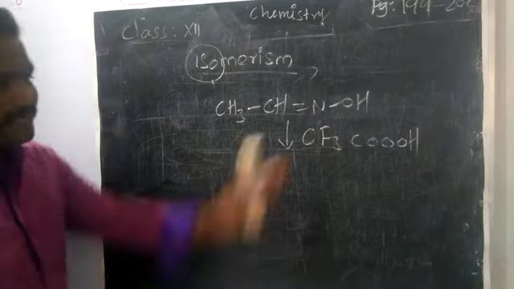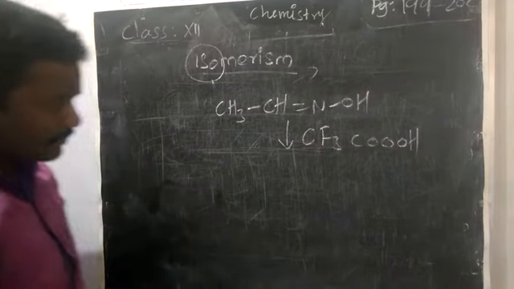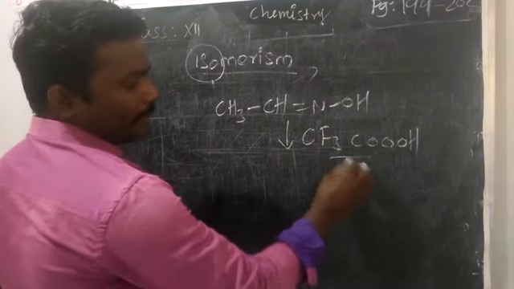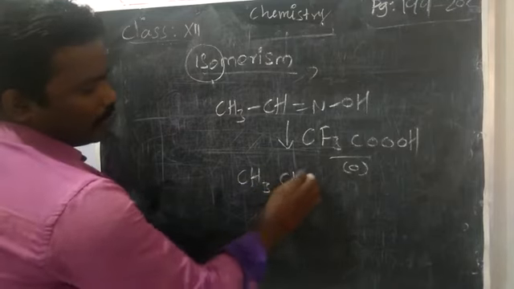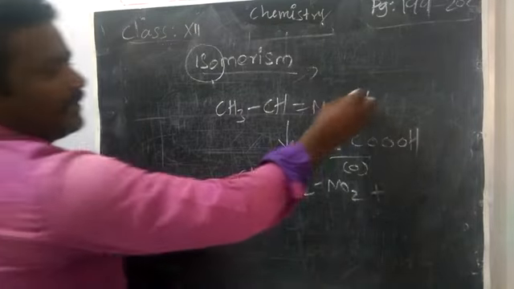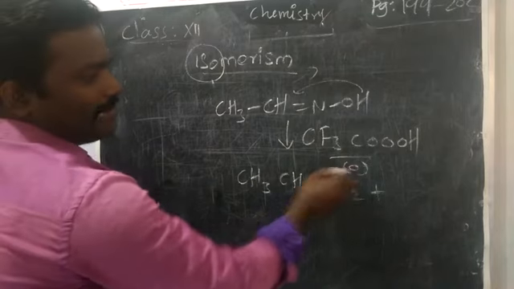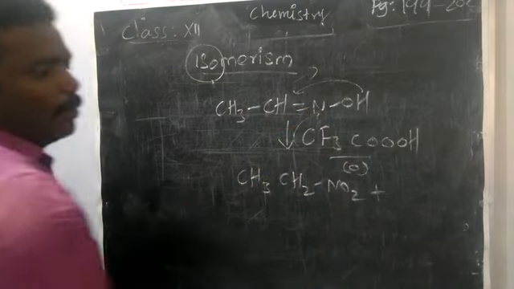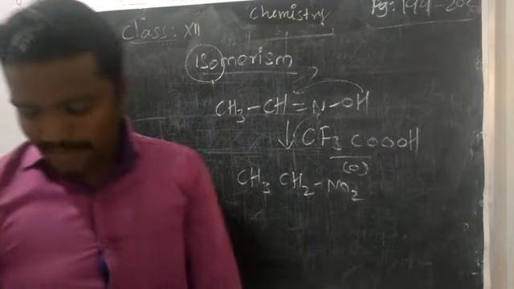It is also acting as an oxidizing agent. It will produce some oxygen and give the nitroethane compound. How does it form nitroethane? Simple. You migrate this hydrogen, CH2, and add one more oxygen: CH3CH2NO2. So we get the expected nitro compound as the product.